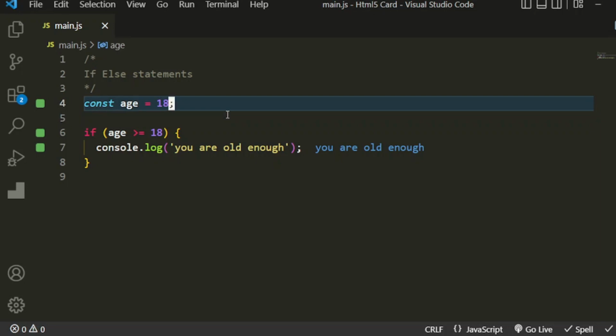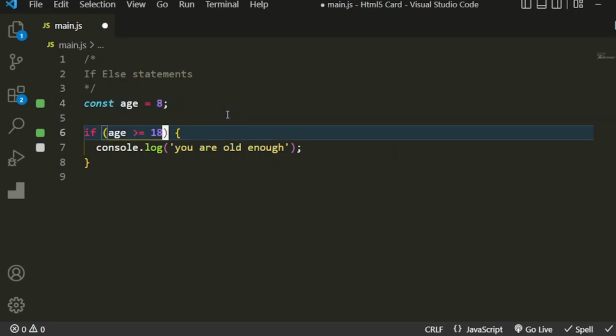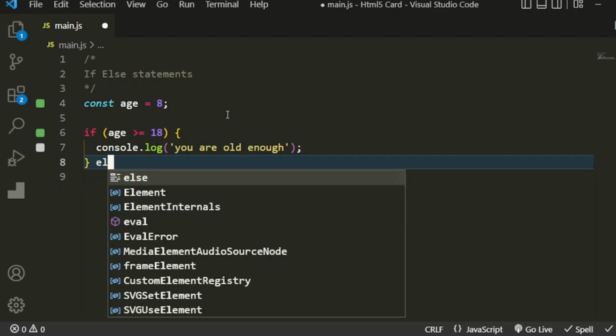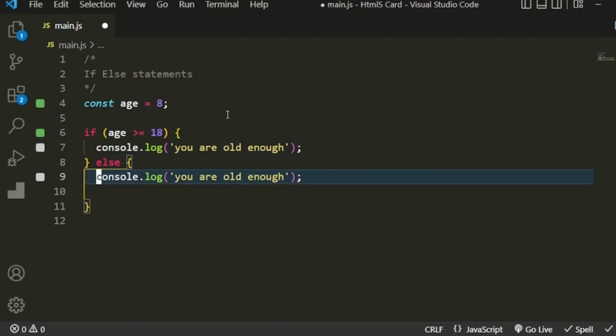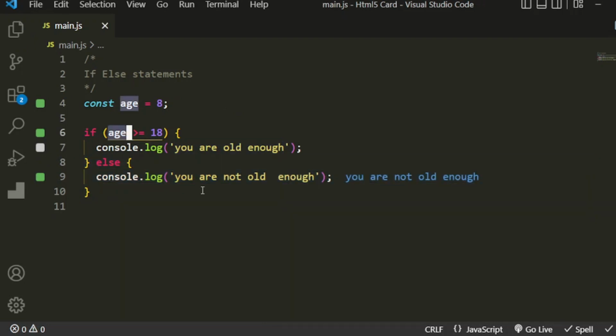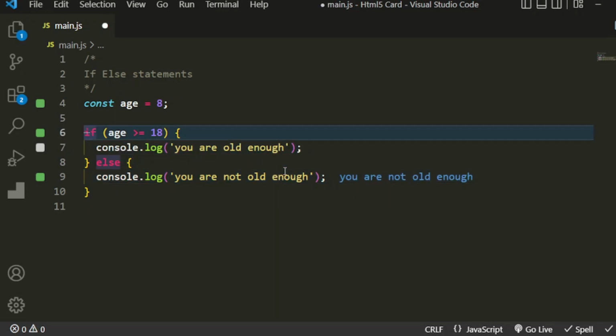So if I change this age now to 8, for example, you see say the code no dey work again. So how we go take know say this code it dey work and it no dey work? Now that time you go use the else statement. So if you just say else, and inside this else block, you go just say console log, make we just console log such message, and then make we just say you are not old enough, right? So if you just say if he less pass 18, then you know old reach, or if he pass 18, now he old enough. So that are waiting we dey try do for here with the if else statement.